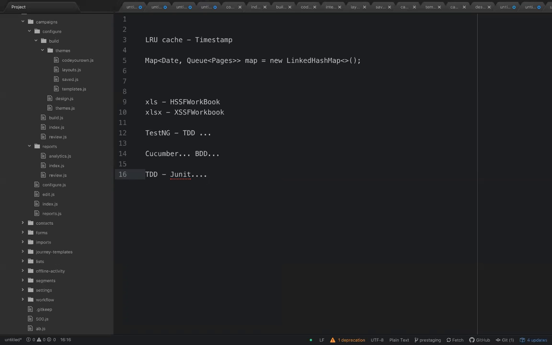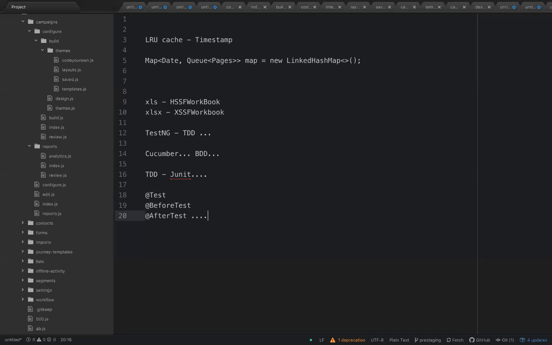So it has annotations, right? Basic annotations like @Test, @BeforeTest. We already saw all those things. But why are these annotations actually there? Why do we have to use these annotations to drive test-driven development?